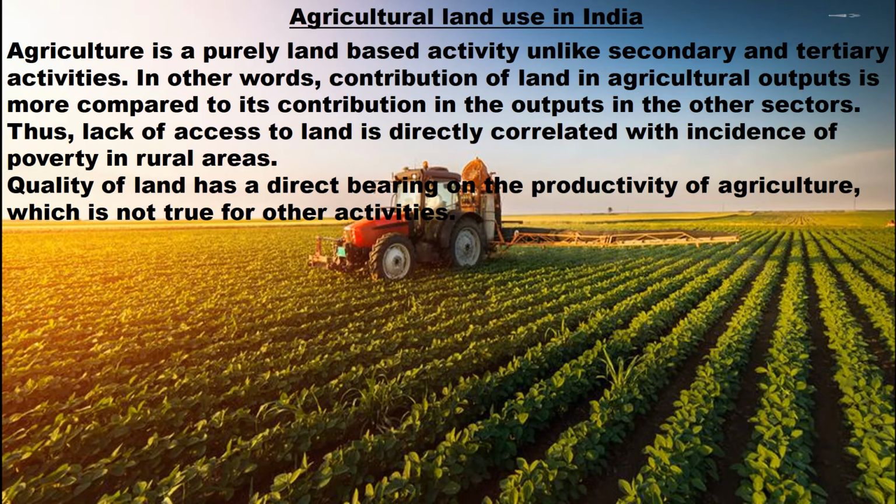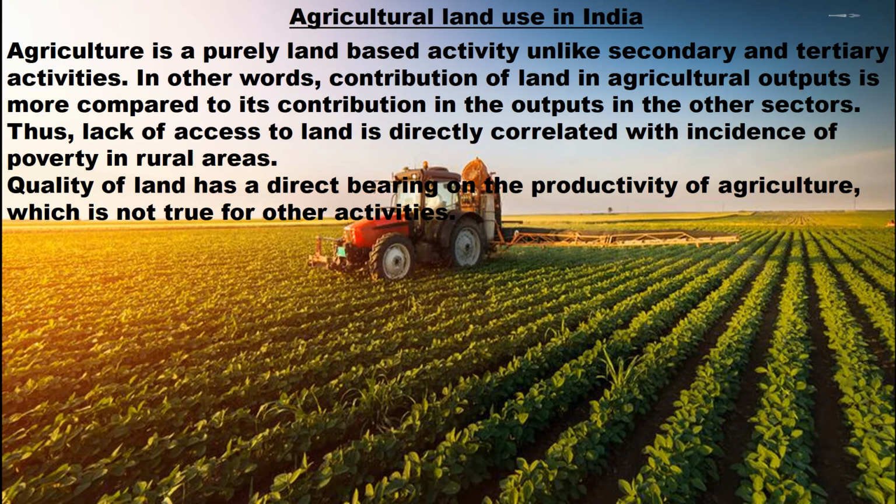Agriculture land use in India. Agriculture is a purely land-based activity, unlike secondary and tertiary activities. In other words, the contribution of land in agriculture output is more compared to its contribution in the outputs in the other sectors. Thus, lack of access to land is directly correlated with incidence of poverty in rural areas. Quality of land has a direct bearing on the productivity of agriculture, which is not true for other activities.